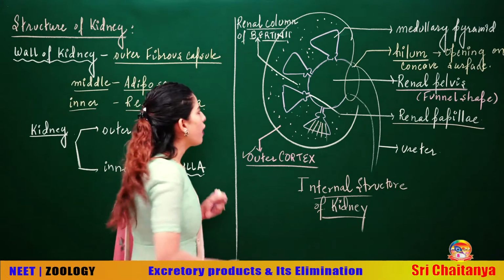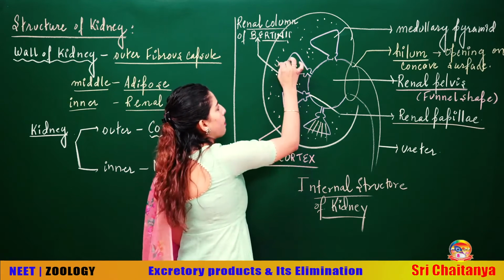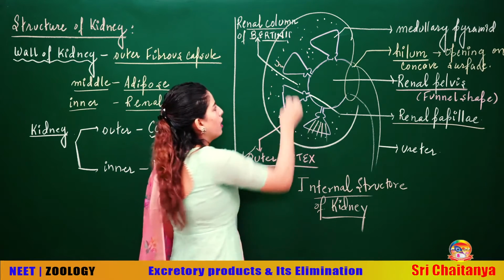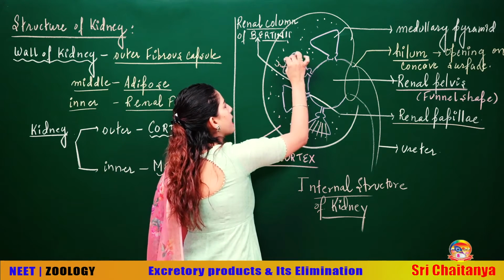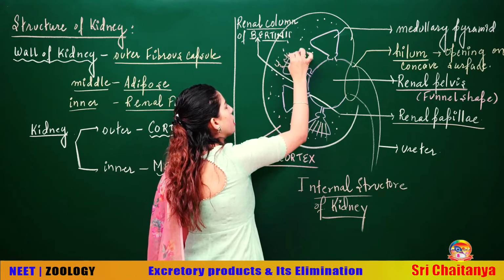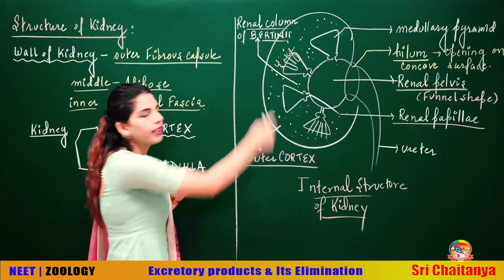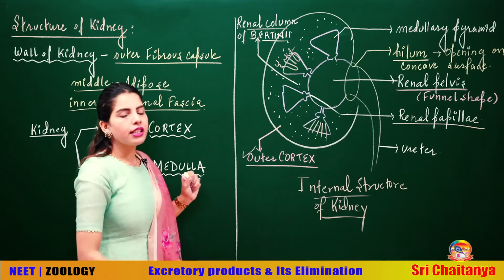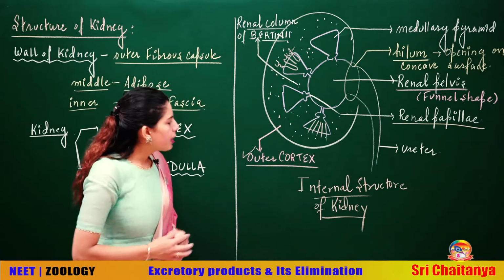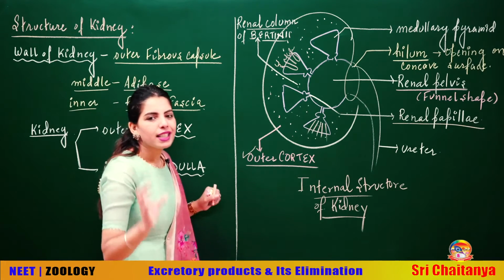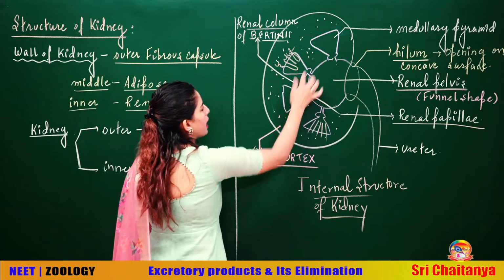And the arrangement of nephron is so that the Bowman's capsule, the PCT, this I am making a small nephron, is located in the cortex area, but the loop of Henle penetrates like this into the medullary region. And since the loop of Henle penetrates into the medullary pyramids, the appearance of the medullary pyramids is a bit striated. Got it?